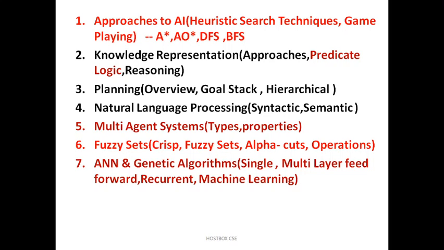Then we come to knowledge representation. Sorry, here you have one more: ANN and genetic algorithms. Today wherever you go in real-time life and computer science oriented jobs, you can see this area. This covers artificial neural networks and genetic algorithms. Artificial neural networks include topics like single and multi-layer feed forward networks and also the Hopfield network. Under this you also have recurrent networks and machine learning. Machine learning has three types: supervised learning, unsupervised learning and reinforcement learning and so on.